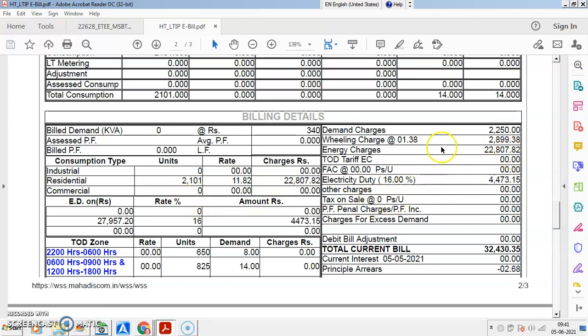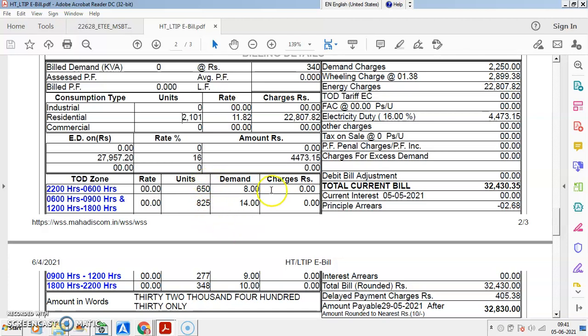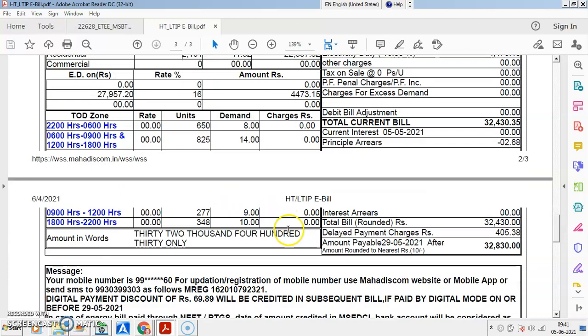So energy charges mentioned. Billing charges at the rate of rupees 1.38 into number of units consumed, so wheeling charges, that is transmission system utilization charges, right? TOD tariff, that is time of day tariff, 22 to 6, 6 to 9, 12 to 18, units consumed, demand and charges. So in that period you may have 00 charges applied. TOD is not applied, 0000.